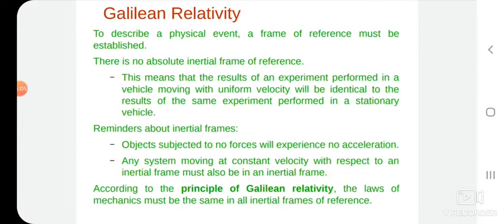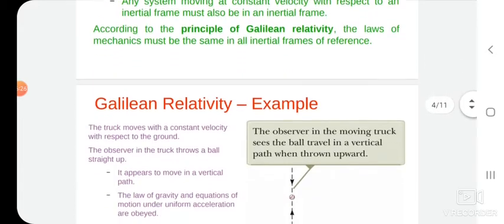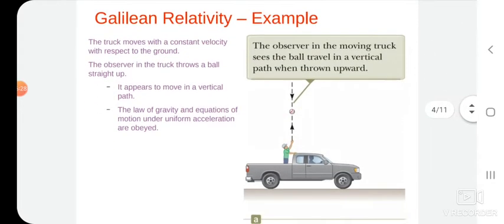Any system moving at a constant velocity with respect to an inertial frame must also be an inertial frame. According to the principle of Galilean relativity, the laws of mechanics must be the same in all inertial frames of reference. That is why it is also called Newtonian relativity.